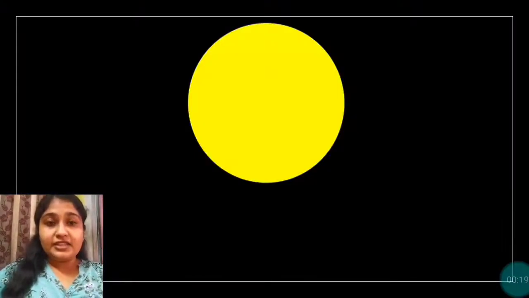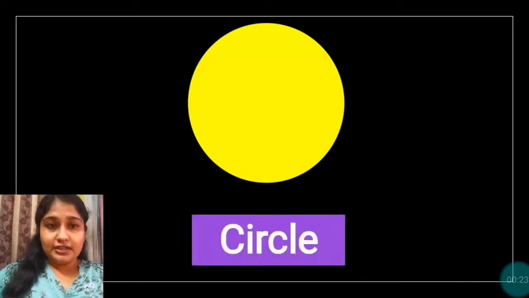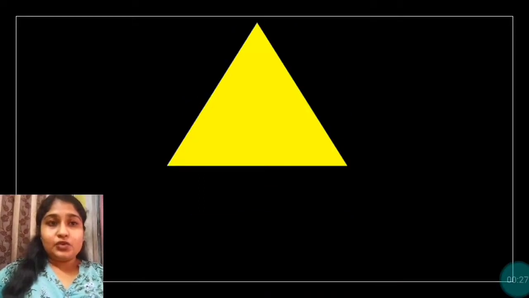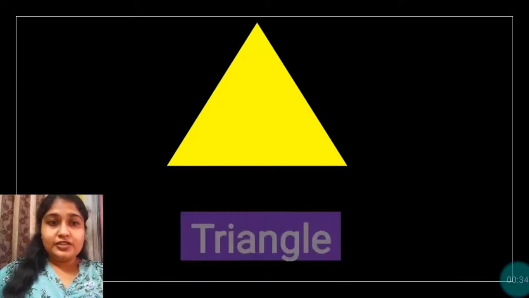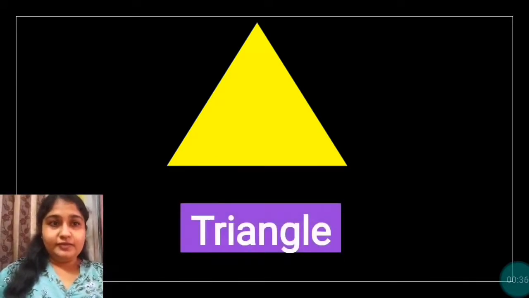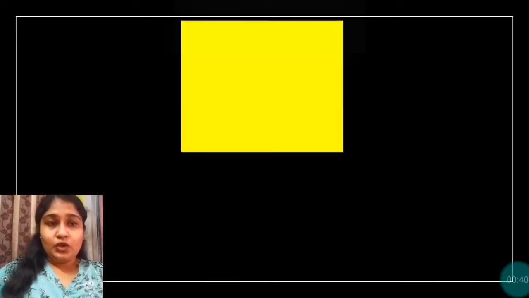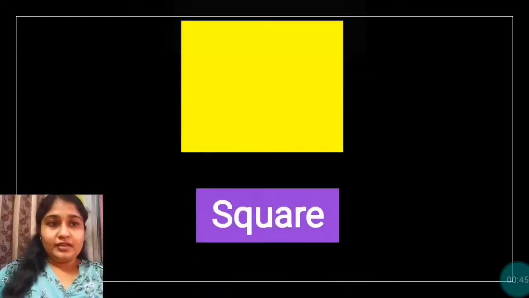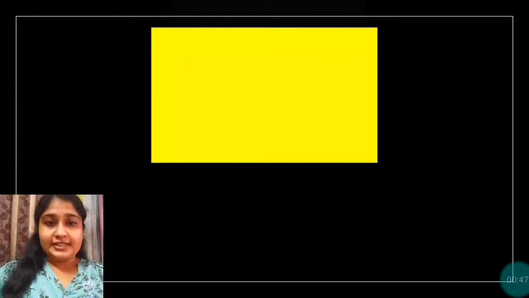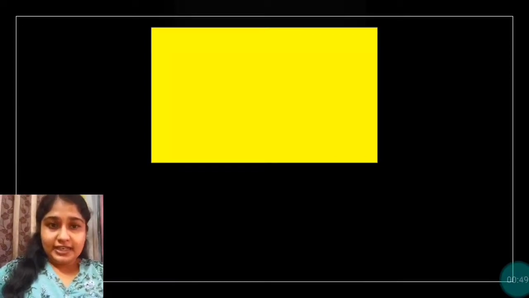Students, identify this shape. Yes, this shape is circle. Identify this shape. This is triangle. Let's see the next one. This is a square. The next is rectangle.